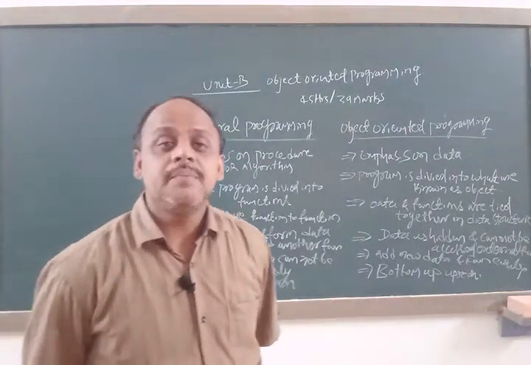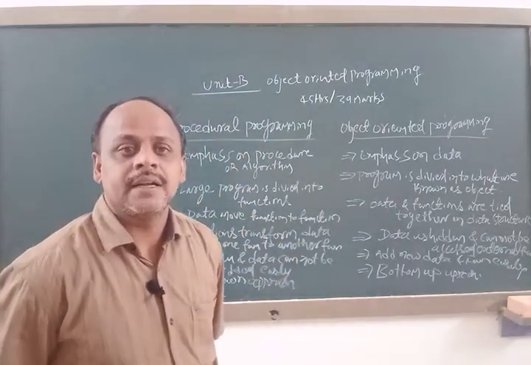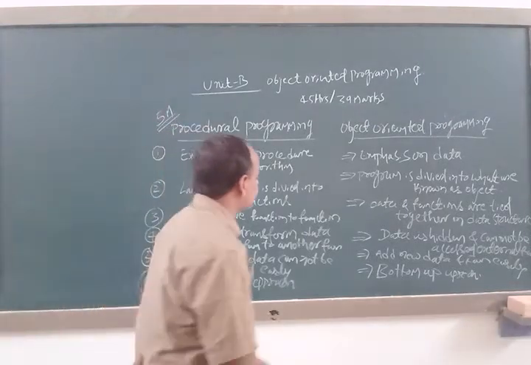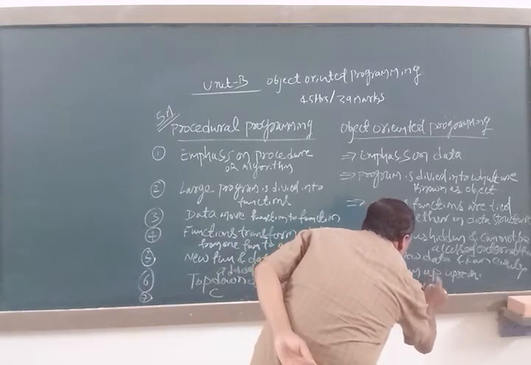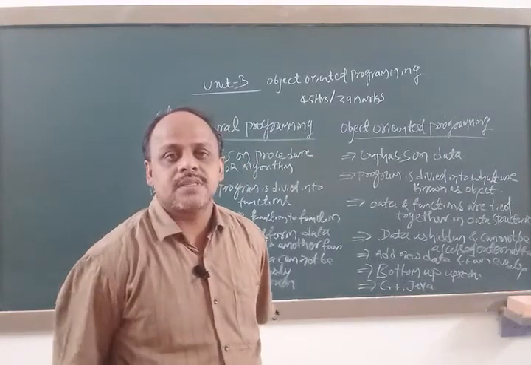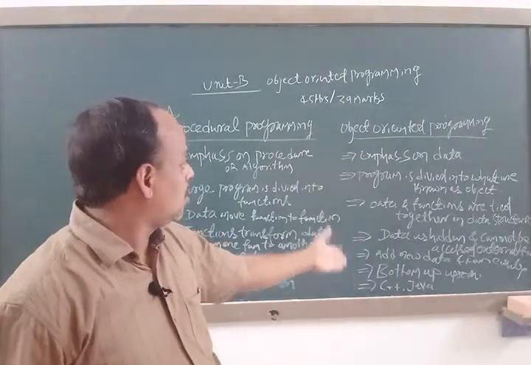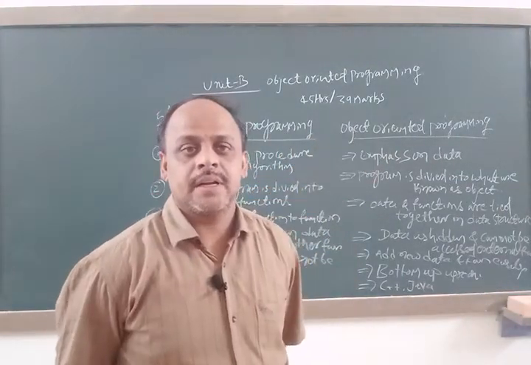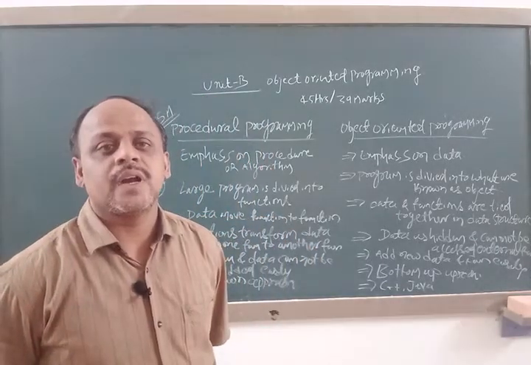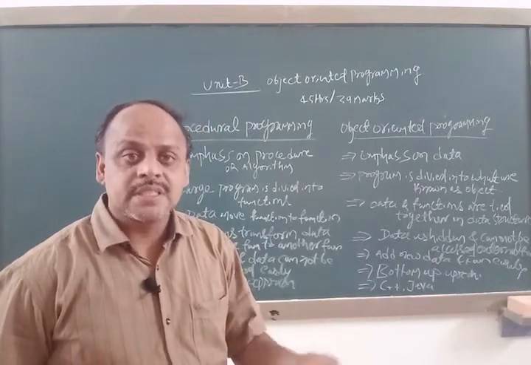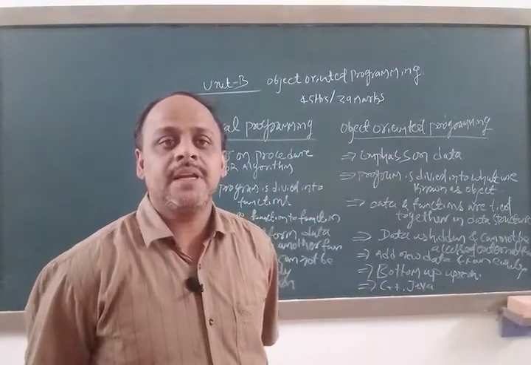It means C programming is developed on the basis of the procedural programming technique, whereas C++ and Java, which are also high level programming languages, are examples of object oriented programming. These languages are developed on the basis of the object oriented programming technique.